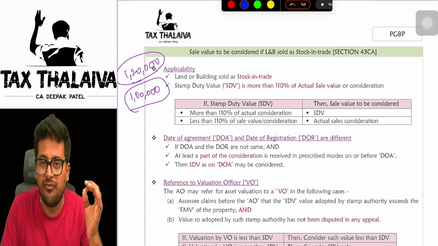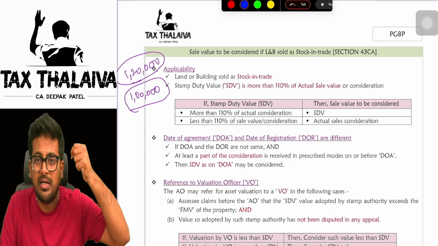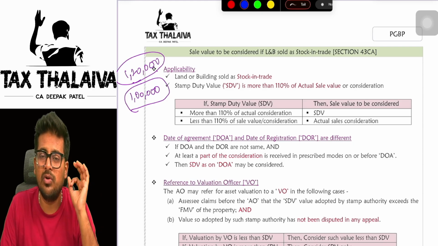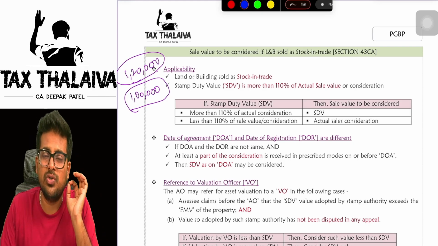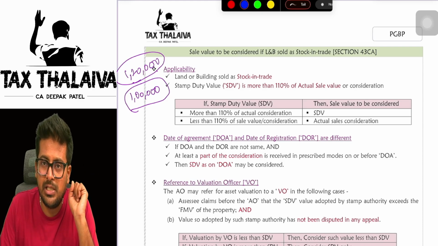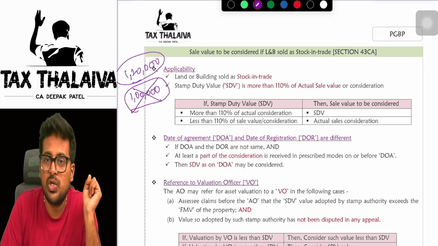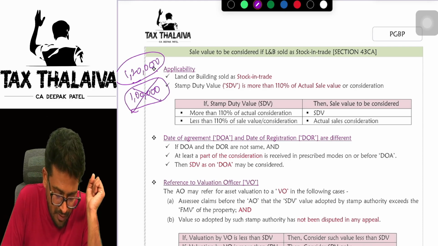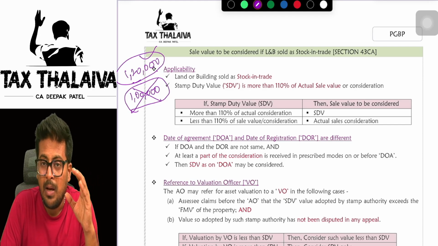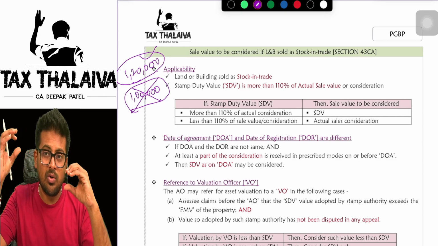And if the stamp duty value is more than 110% of your sale value, in that case you have to consider stamp duty value only as your sale price for the purpose of computation of profit for PGBP. So in this case, you will not take 1 lakh as your sale value for PGBP computation. You have to take 1,20,000. Why? Because your sale value is 1 lakh and your SDV is 1,20,000.